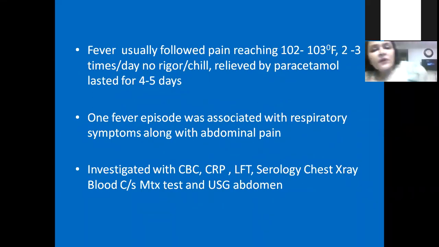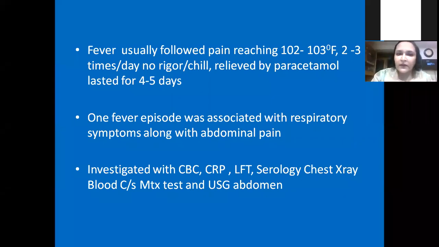Fever, how was the fever? Fever usually followed pain, reaching about 100 to 103 degrees Fahrenheit, 2 to 3 times a day. No rigor or chill. Relief by paracetamol lasted for 4 to 5 days. As long as the pain was very severe, the fever usually lasted for those days. And every time she used to receive some amount of antibiotics, and fever used to subside. So everybody used to think that it might be an infection, that ultimately responds to some antibiotics.